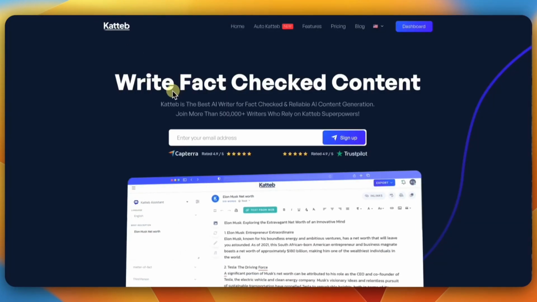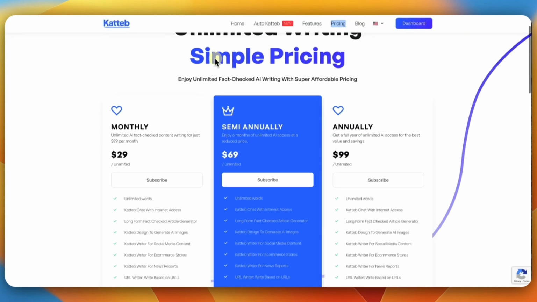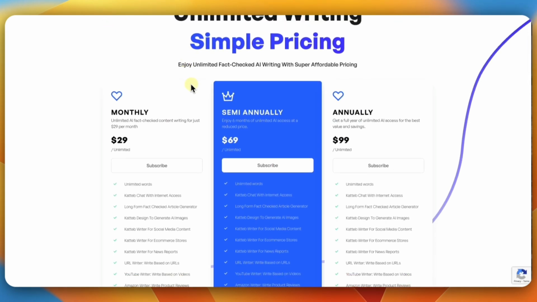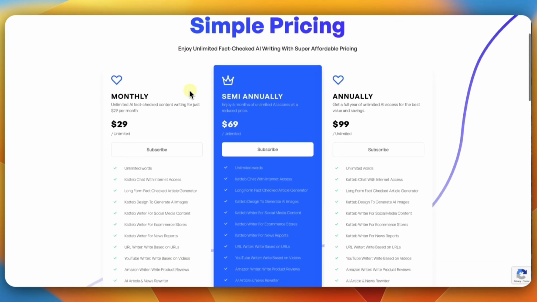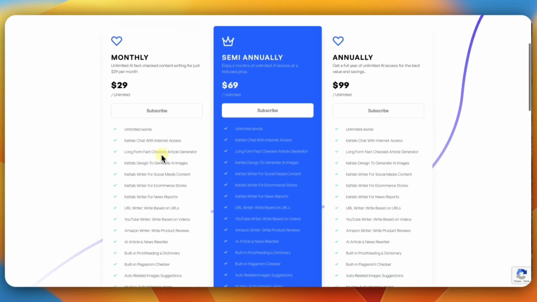So yeah, it's really a good, powerful tool. So again, Katteb is a really good tool where you can create some really good content. So let me show you some price information. On their website, you have a monthly plan of $29, and that gives you unlimited. I have a lifetime deal, but I don't get unlimited words. I get like 50,000 words a month.